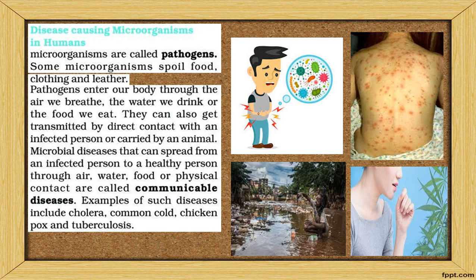You can see that corona is spreading from one person to another, and the common cold also spreads from one person to another. Chicken pox also, and tuberculosis also, from one person to another. That is called a communicable disease. You are doing communication, the disease is doing communication. That is the reason we call it a communicable disease. Examples are chicken pox, cholera, common cold, and tuberculosis.